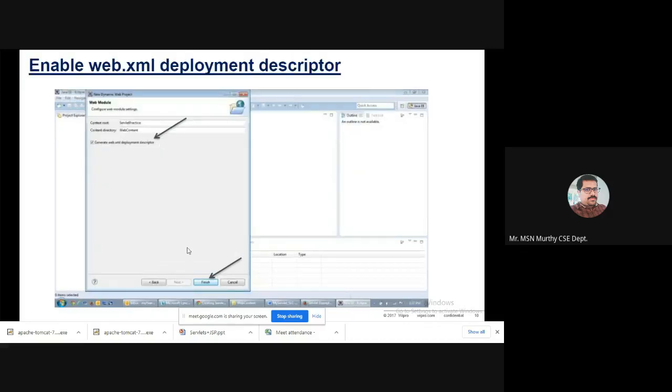Give some name and also tick Generate web.xml deployment descriptor. What is the use of this Eclipse environment is you can make things automated. So if you click Generate web.xml deployment descriptor, automatically the web.xml file will be created.